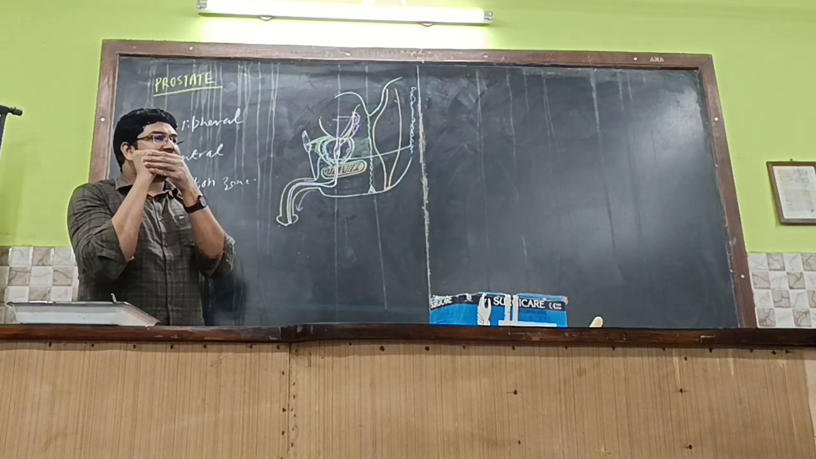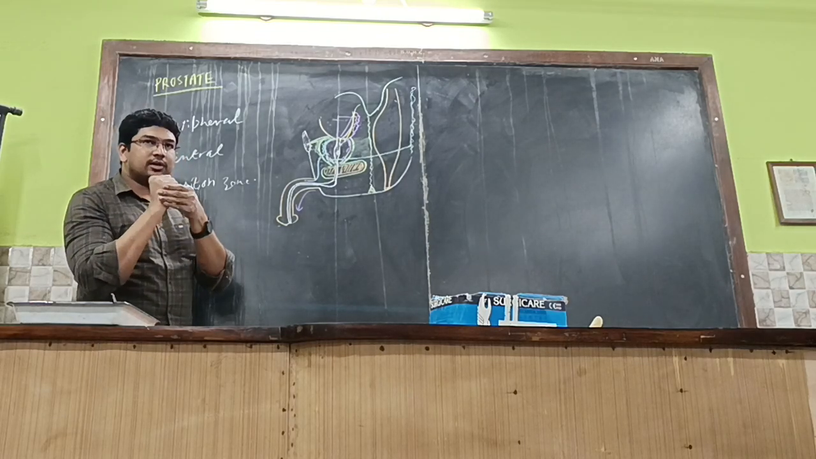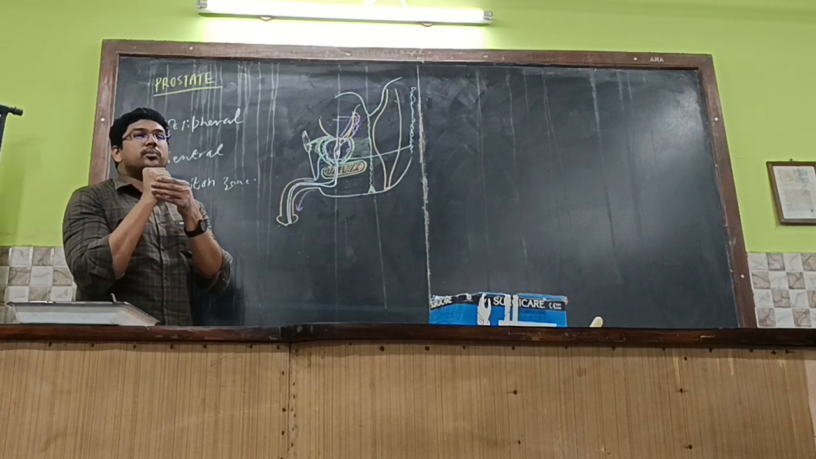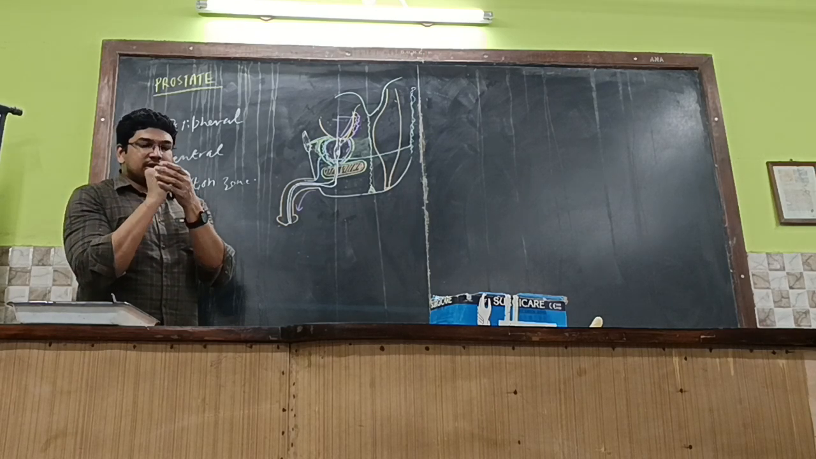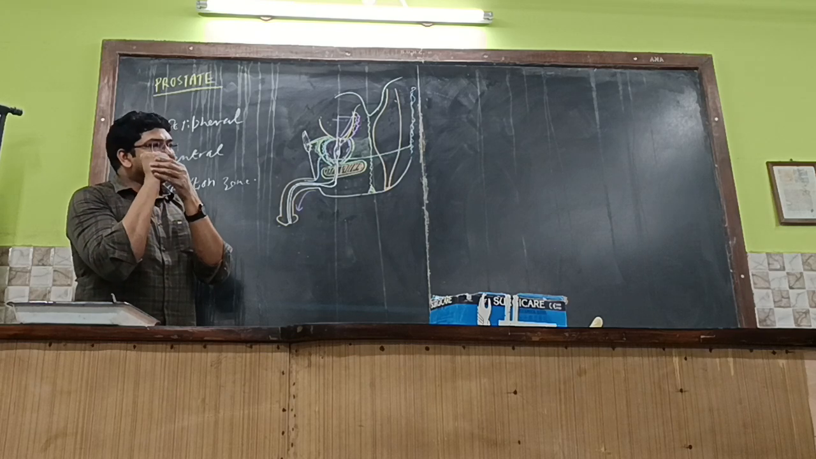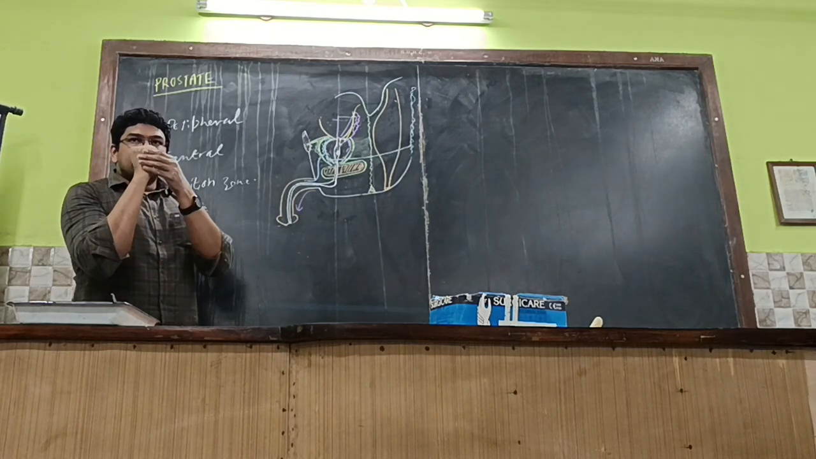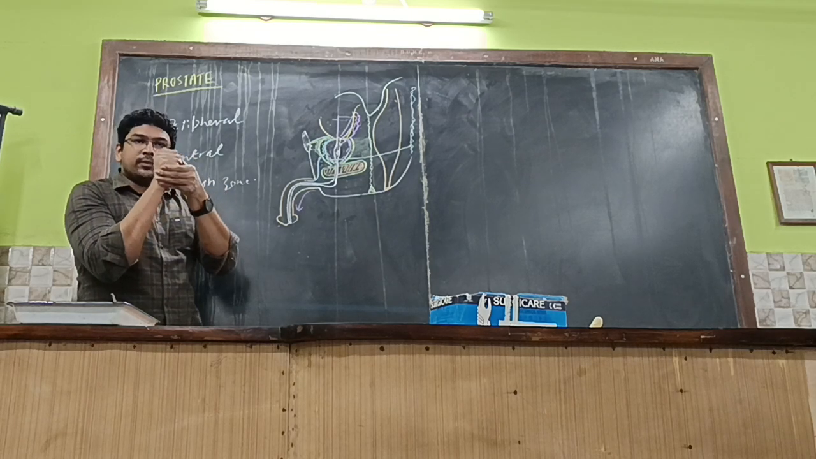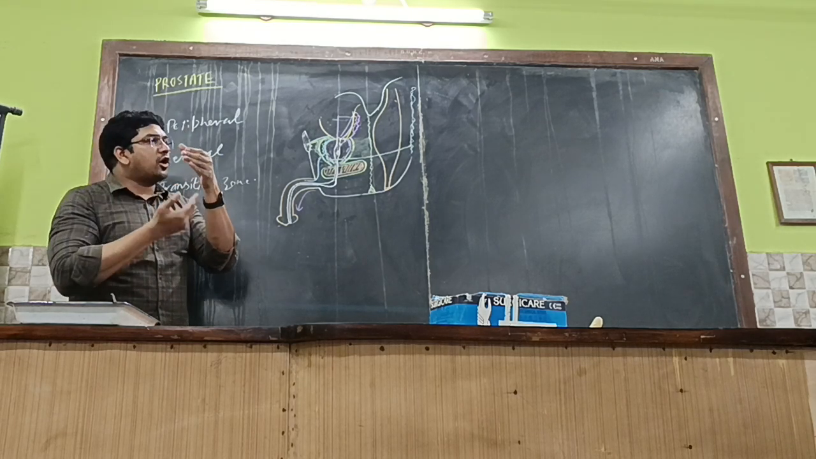It acts like a ball valve over here. Whenever a patient has benign prostatic hypertrophy because of the hormonal imbalance, what will happen? The median lobe will grow in thickness, hypertrophy. So the normal lumen will be partly occluded in this manner, and a little bit of urine will be dribbling downwards.